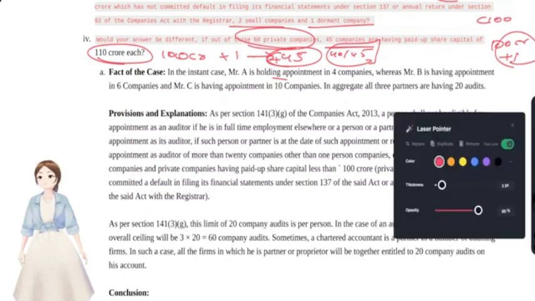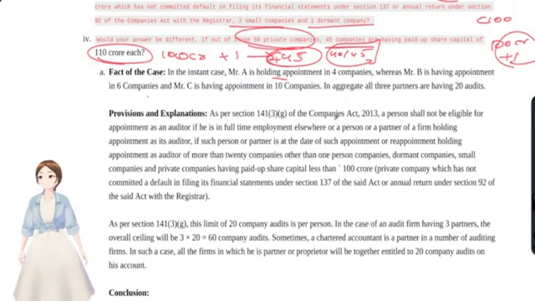Now we'll see the solution here. They have just repeated the facts of the case, and with regard to the provisions, you see the threshold limit, the maximum is 20 companies, other than OPC companies, dormant companies, small companies and private companies having paid up share capital less than 100 CR. It's less than 100 CR. If it touches 100 CR plus 1, that would be added to that 20 list.